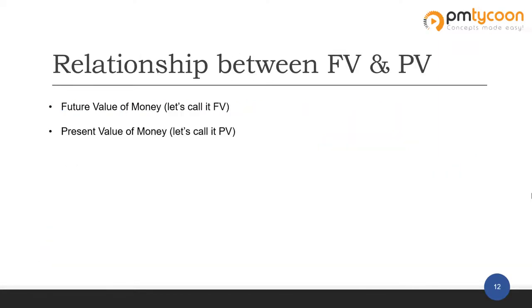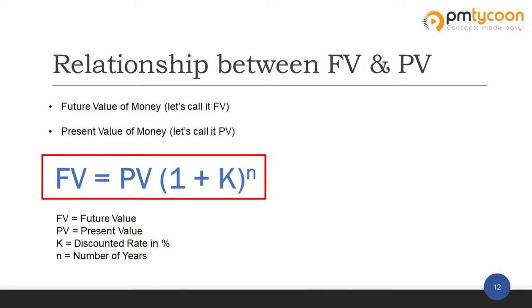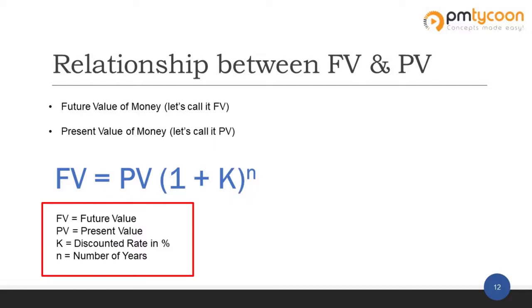Let's understand the relationship between the future value of money and the present value of money. Luckily, we have a formula for it, and the formula is FV = PV × (1 + K)^N. Here, FV means future value, PV means present value, K means discount rate or the opportunity cost, and N means time.